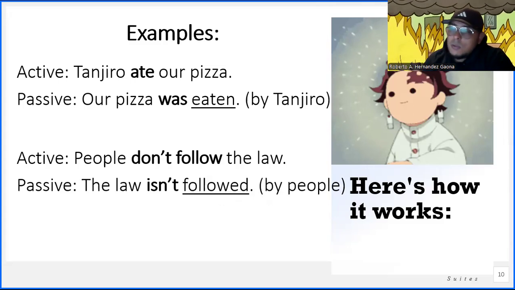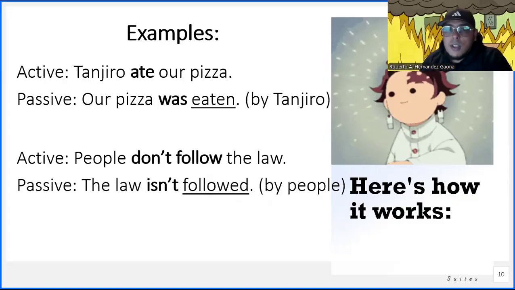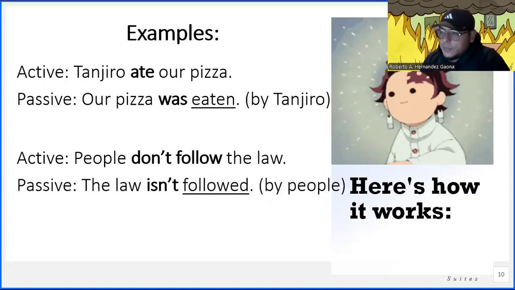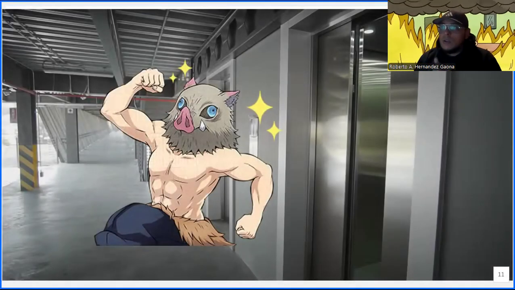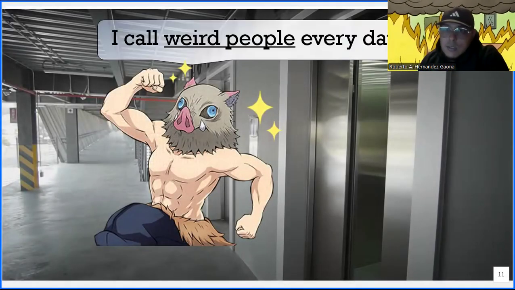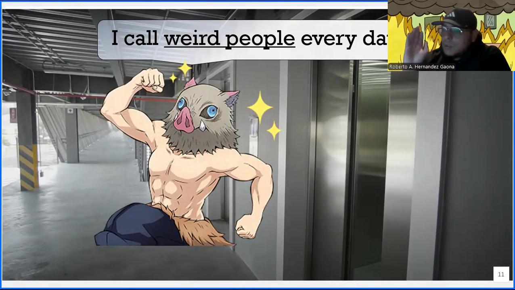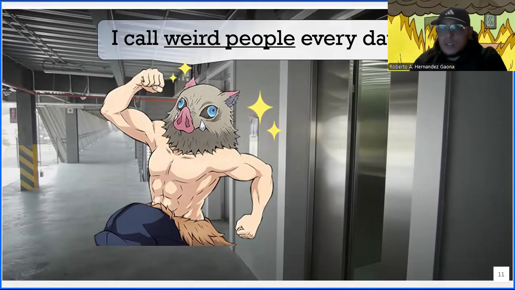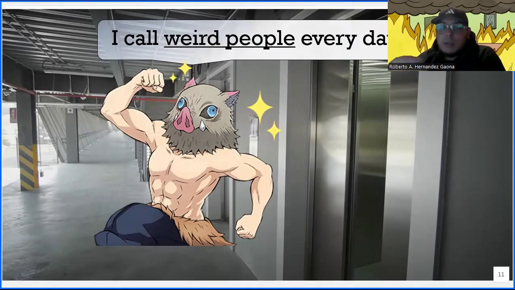So the sentence would look something like: the law isn't followed by people. Now, I mentioned here the tense, right? But there's something else that has been moving. I'm pretty sure you guys already understood it, already located what is changing in the sentence, right? Besides adding the verb to be that we already talked about, and the verb in past participle.